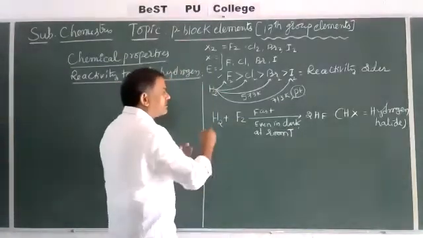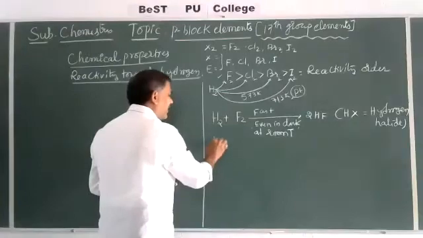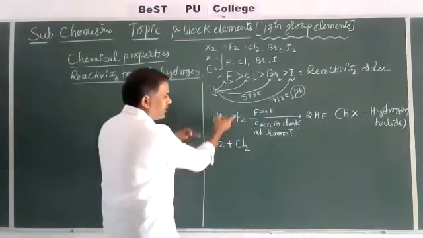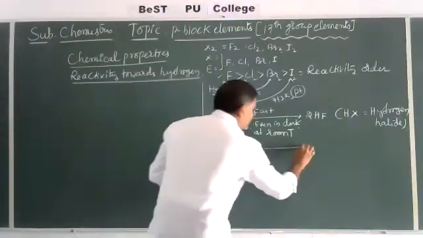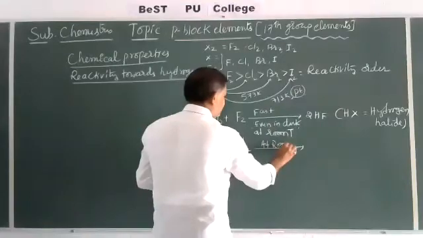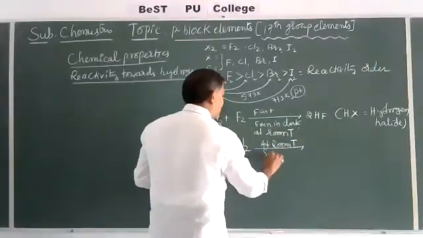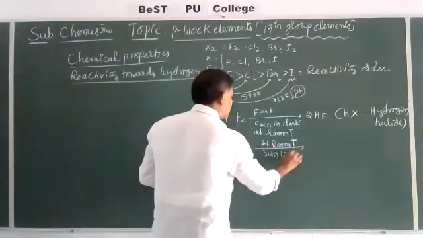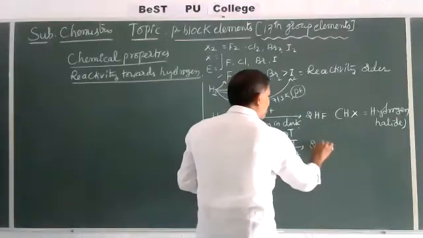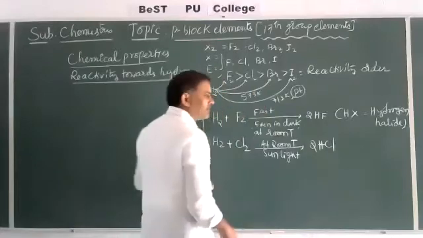Then its reactivity slowly decreases. That's why with hydrogen plus Cl2, the reactivity decreases. It takes place at room temperature, but sunlight is required. It gives 2HCl, hydrochloric acid.